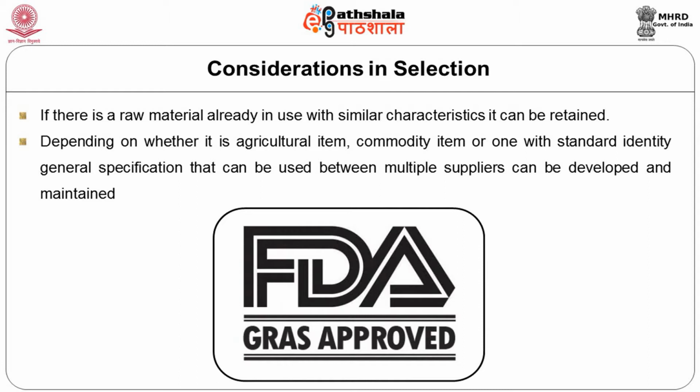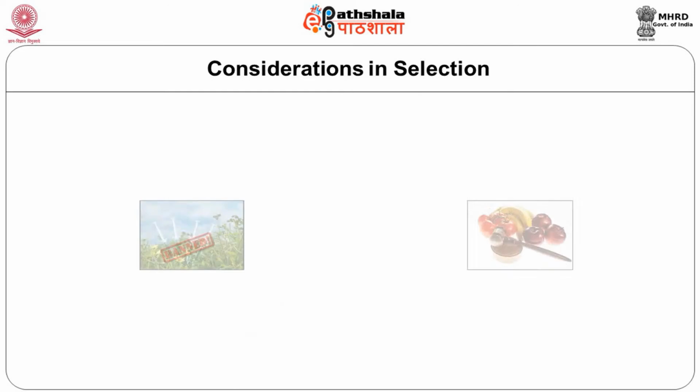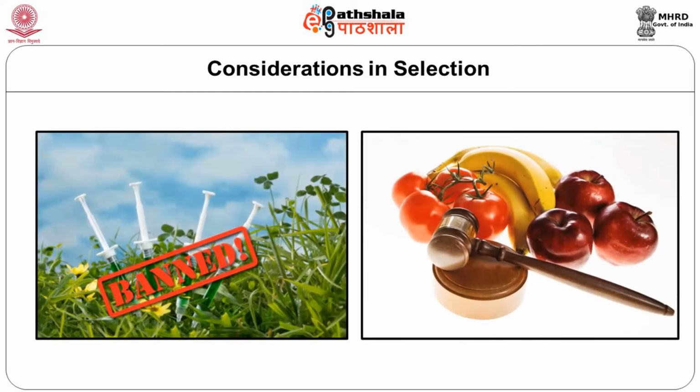The raw materials must fall under generally recognized as safe, or what is known in food safety parlance as the GRAS listing, as approved by the food regulatory body of the country. A ban on the use of genetically modified material, etc., will depend upon the legal status or the statute on the use of these items by the nations. Maximum levels for use, both in the country of manufacture and the country of sale, depend on the food laws of both the countries.